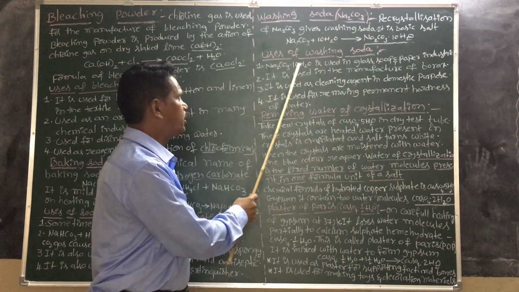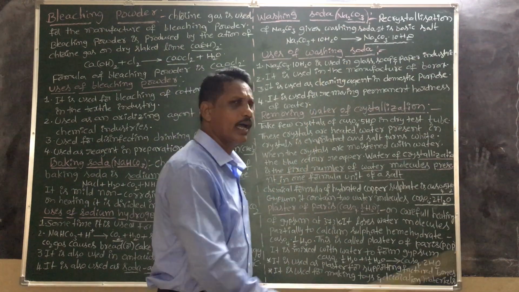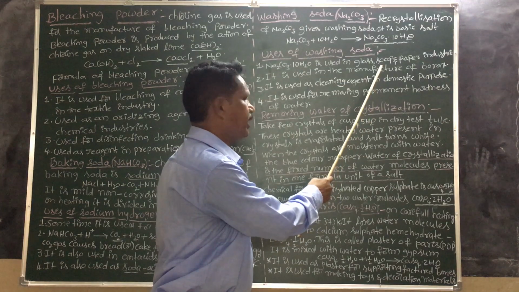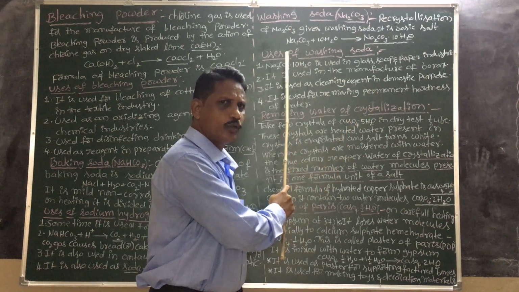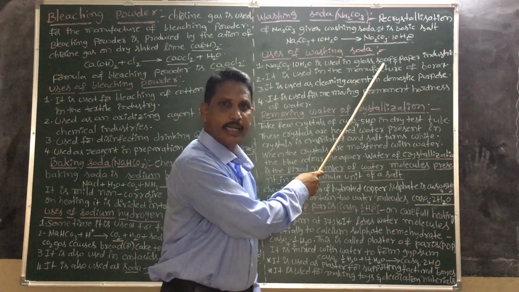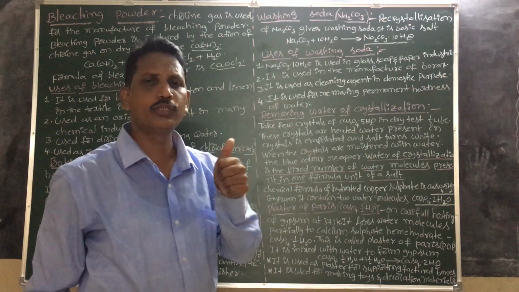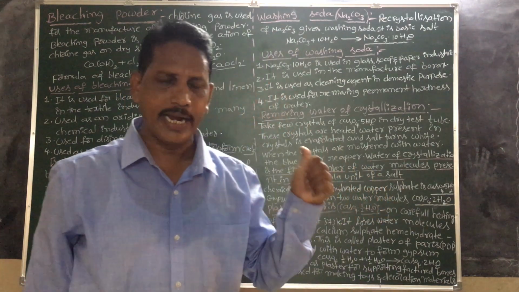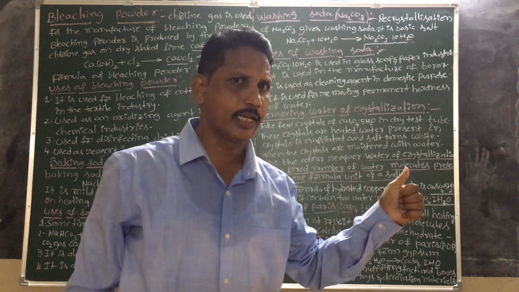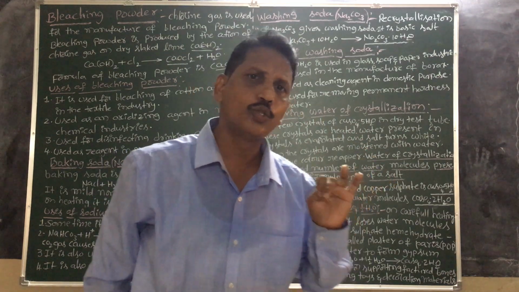First one, Na2CO3·10H2O, washing soda, is used in the glass industry, paper industry and soap industry.